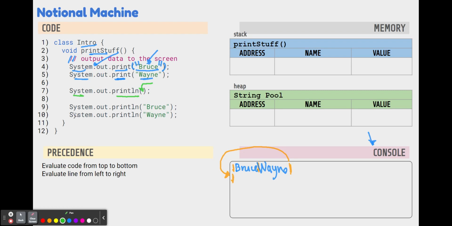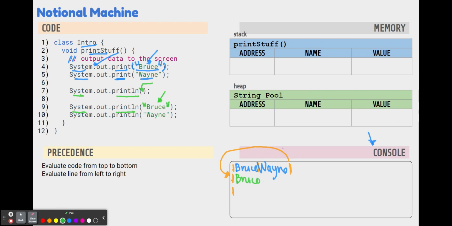Moving on to line 9, we're still working in the system class. This time we are using println again, just like we did before, and we're giving it the string literal Bruce like we did earlier. So that's going to go right here on the second line. That's where that cursor is. It's going to say Bruce. But since this is a println, it's going to move the cursor down to the third line. And so now the cursor will be at the third line instead of waiting at the end of the second line. That's what the println does.